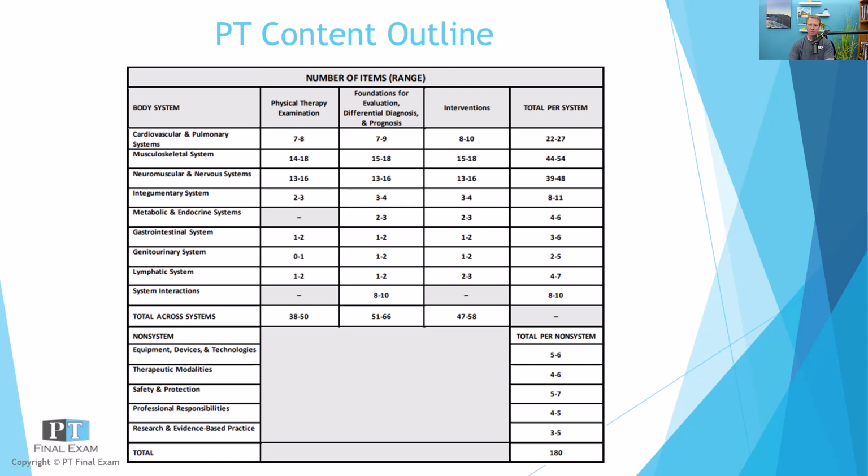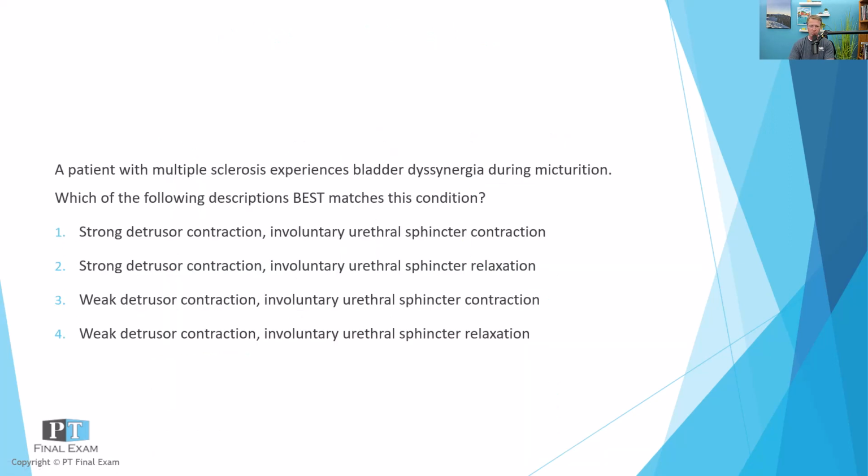All right, so speaking of practice questions, let's go ahead and dive into today's question. As per usual, I will read it to you, give you a moment to respond, and then we'll talk about it together. A patient with multiple sclerosis experiences bladder dyssynergia during micturition. Which of the following descriptions best matches this condition? So we've got a patient with multiple sclerosis who experiences bladder dyssynergia during micturition. Which of the following descriptions best matches this condition?